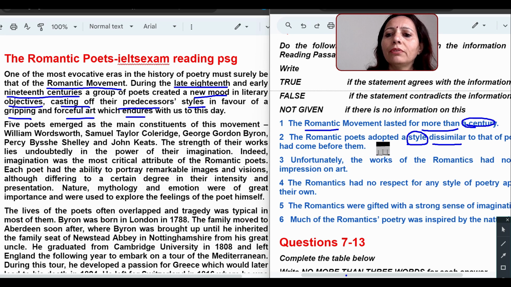And if they have not adopted any different style, meaning if they have the same kind of style as the old poets that had come before, then it is going to be false. And if they are not talking about any style of poem, what they had adopted, then not given. So the style word, I can see it here. You can just read it.